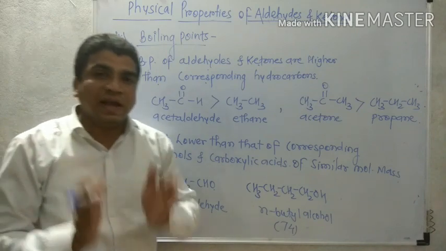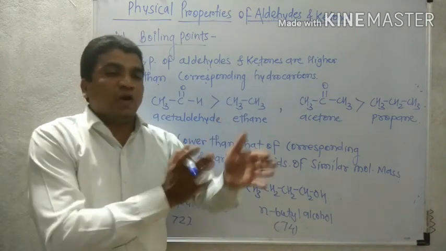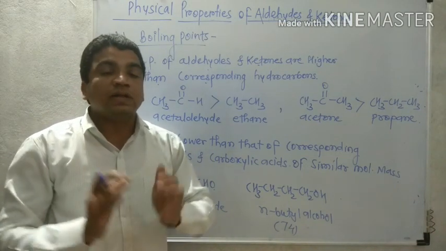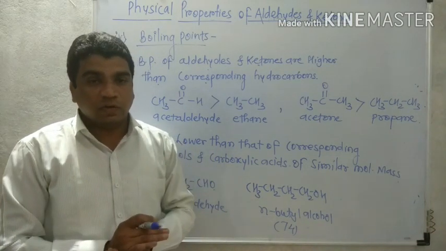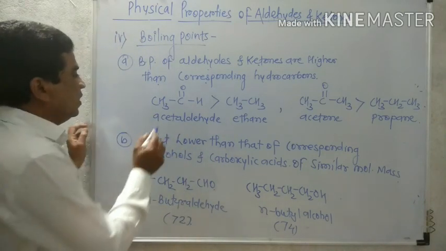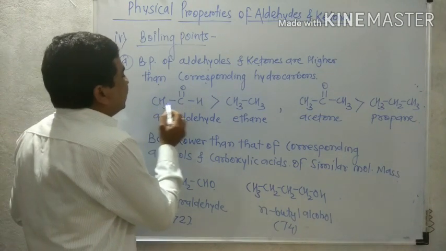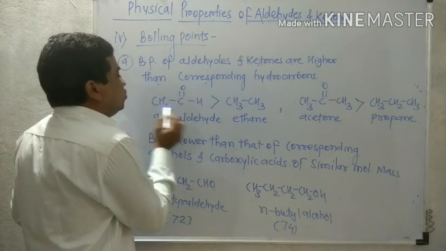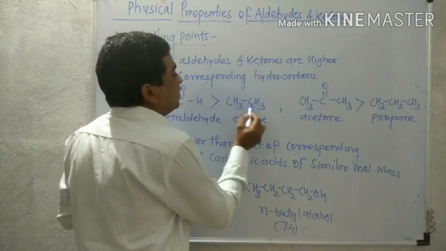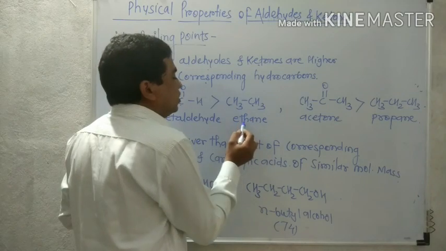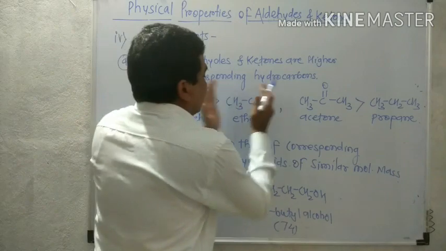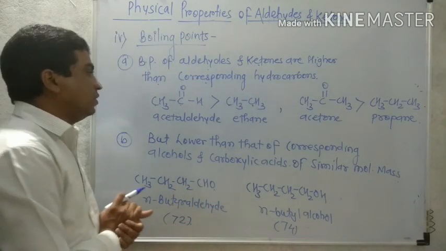It means when we compare aldehyde, ketone and hydrocarbon, they should contain the same number of carbons. That is called the corresponding hydrocarbon. For example, acetaldehyde CH3CHO contains 2 carbons, and the corresponding hydrocarbon is CH3CH3, because it also contains 2 carbons. So this is the comparable aldehyde, and this is the comparable hydrocarbon, ethane.